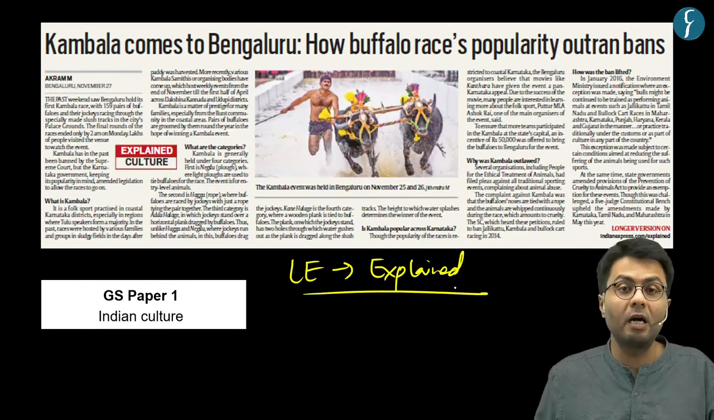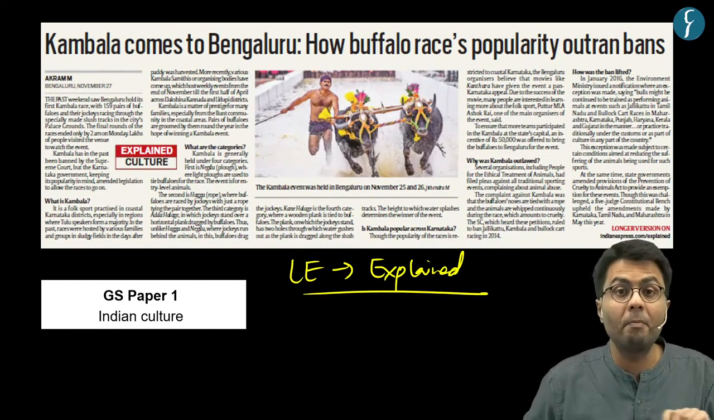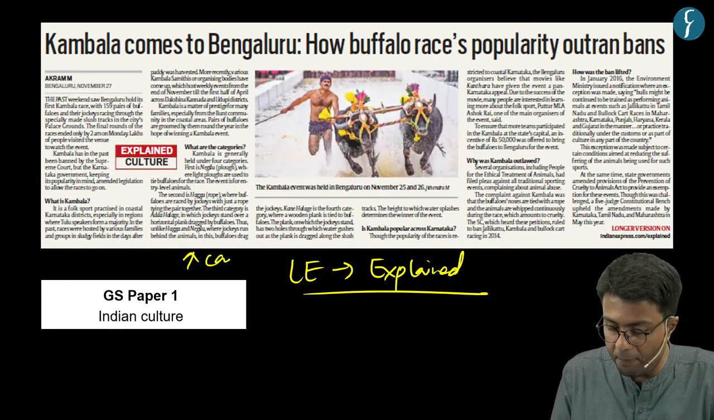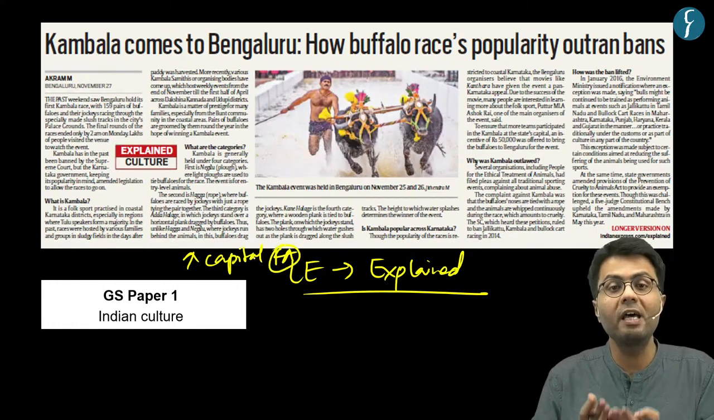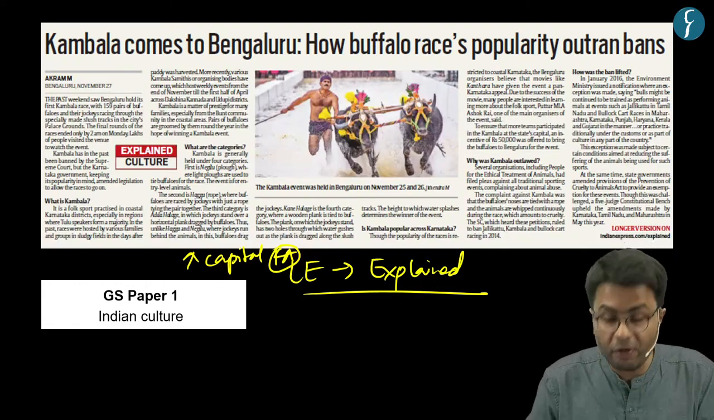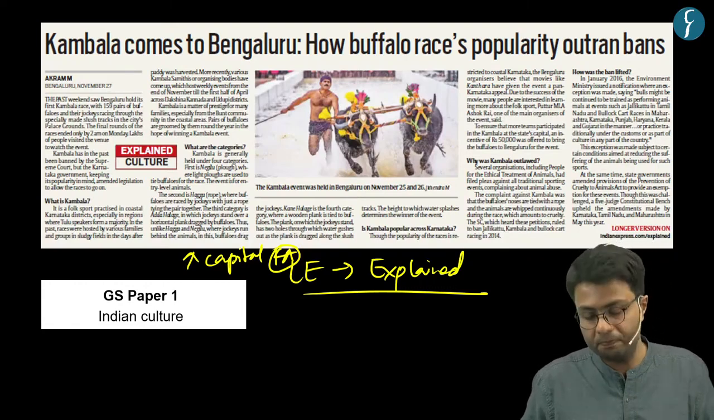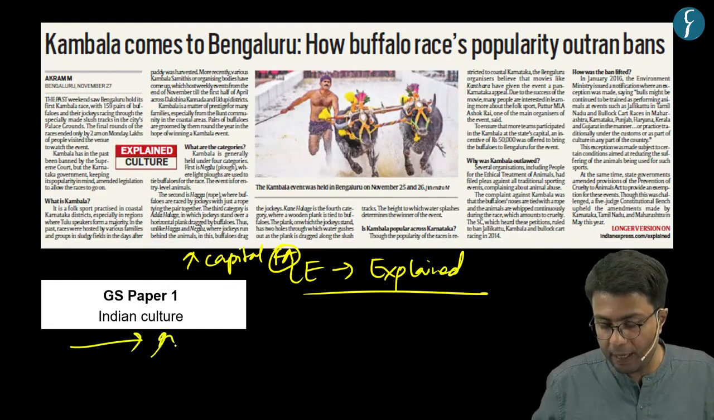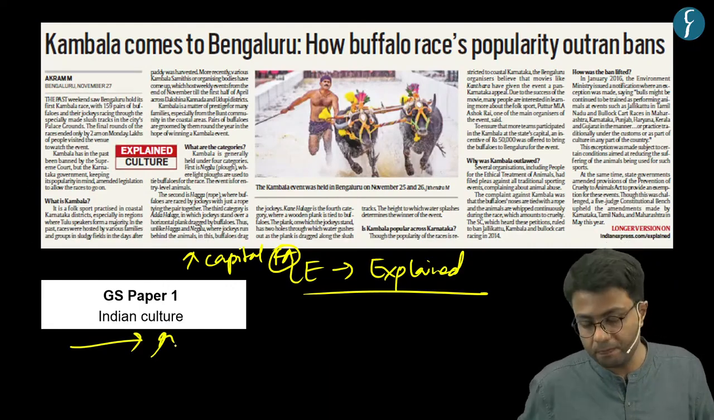Now this news article highlights that the event of Kambala, which is an animal race, has been conducted in the capital city of the state of Karnataka. Now why are we covering this topic in today's DNS? It is because the GS paper 1 syllabus highlights aspects of Indian culture.